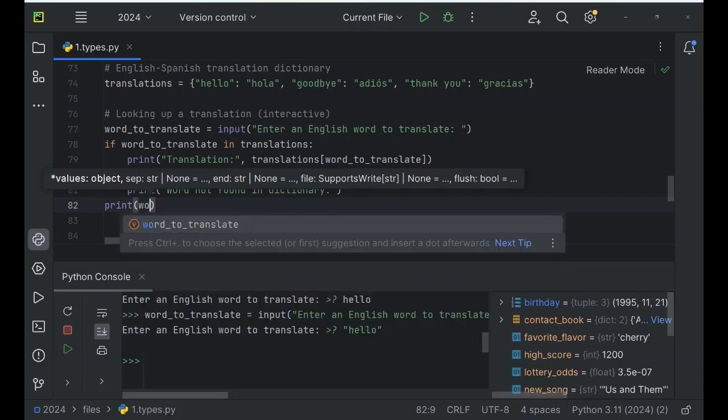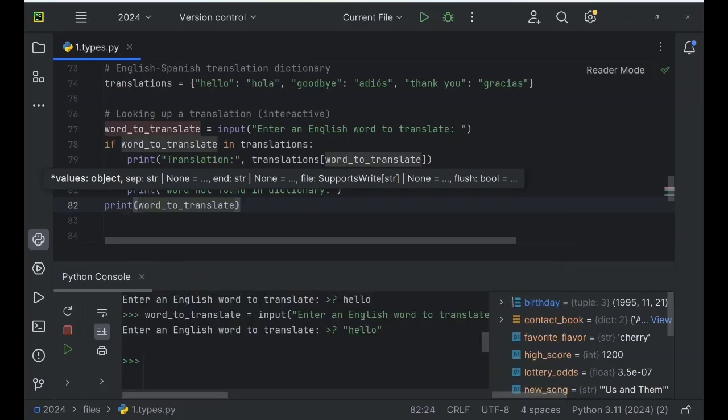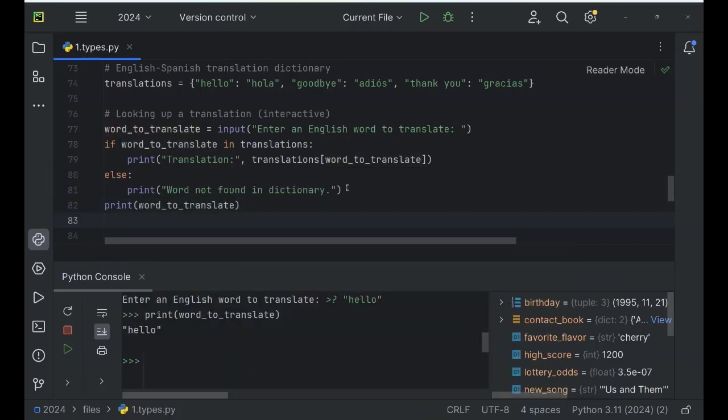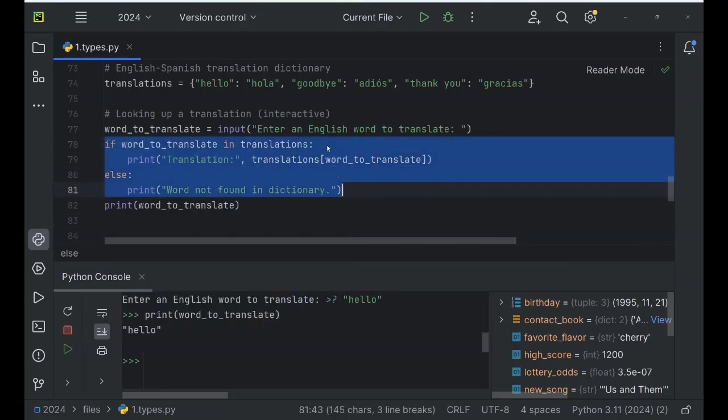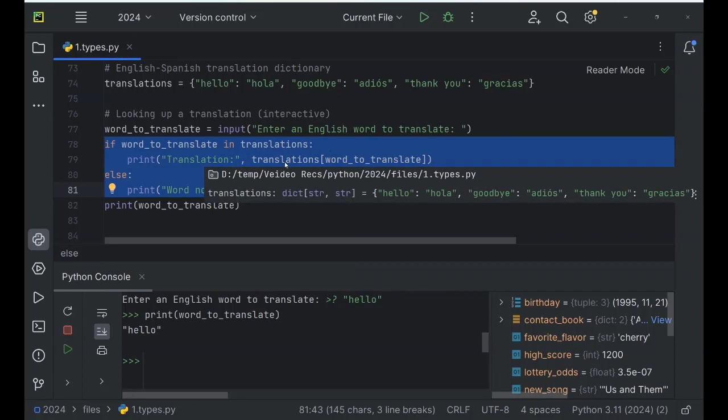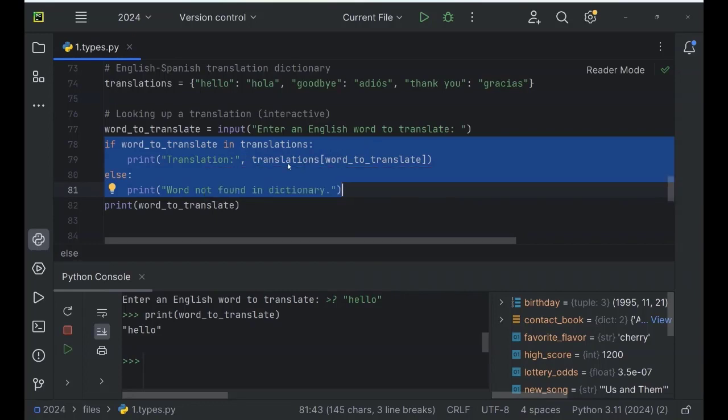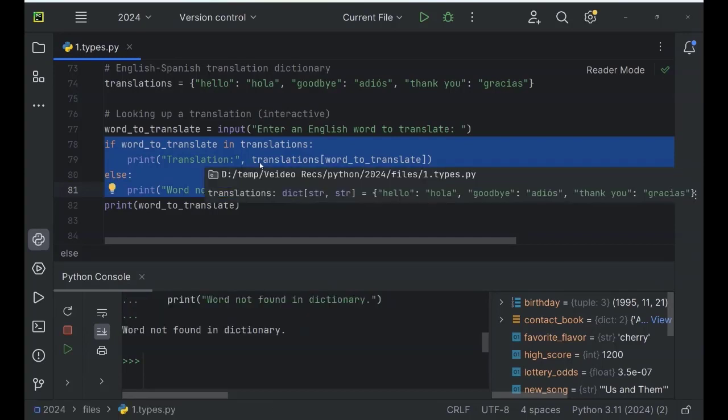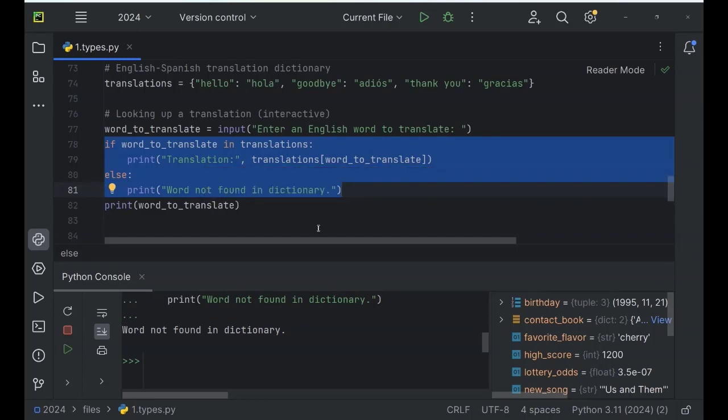Print word to translate. And now run this piece of code. If word to translate is in translations, print the translation of the word. If it's not, print word not found in the dictionary. As you can see, it printed out word not found in the dictionary.